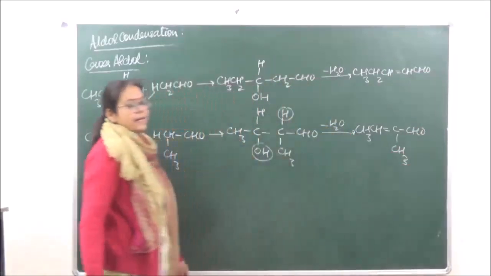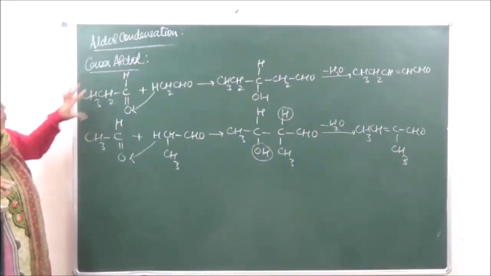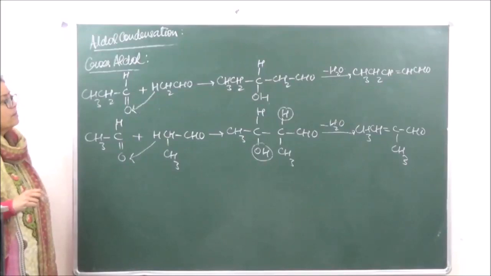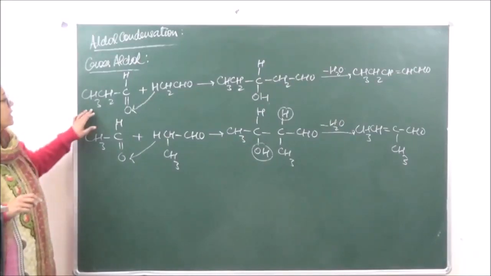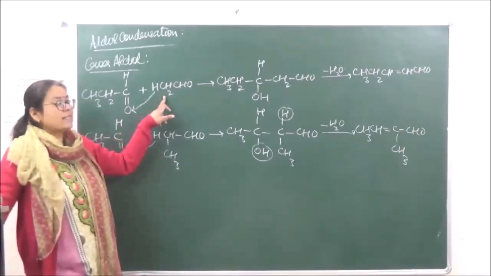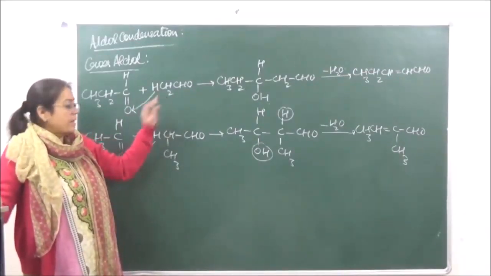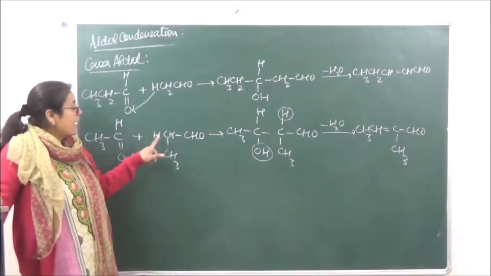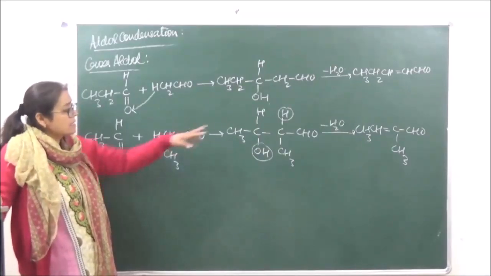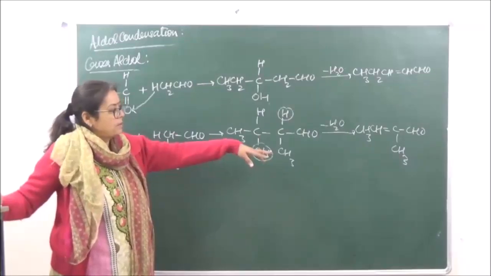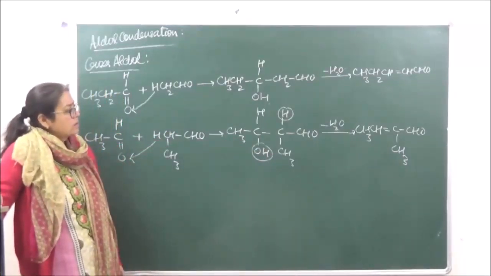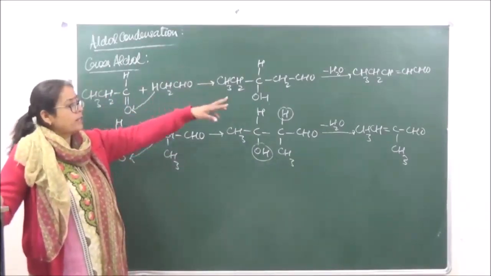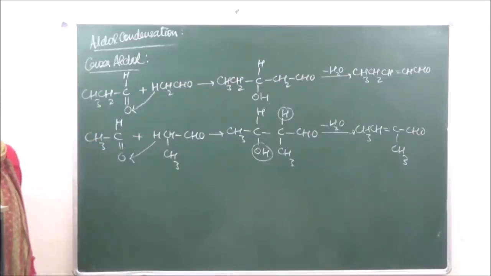An unsaturated aldehyde. So you can see that in both the cases we are taking the same reactants, isn't it? But we are going to get a mixture of products. Why? Because if you're looking at the first case, the alpha hydrogen of acetaldehyde is migrating. But if we are taking over here the alpha hydrogen of propanal, then it will give us a chain isomer over there. Is it clear? So this is going to be a chain isomer of the product which is formed in the first case.